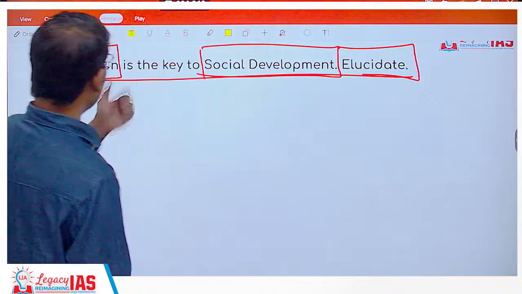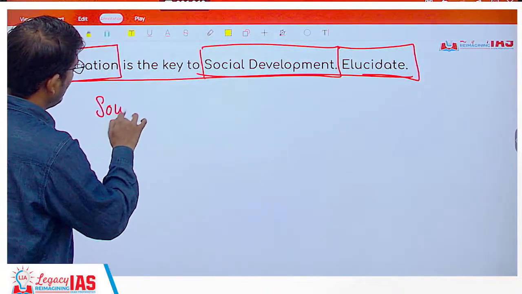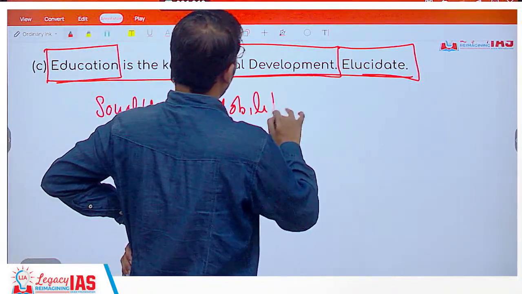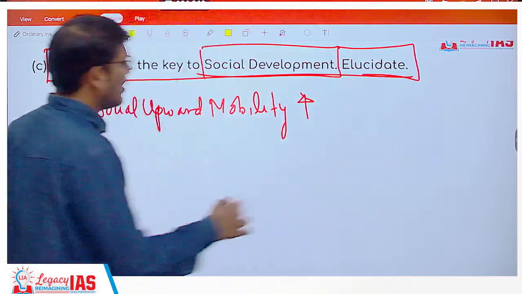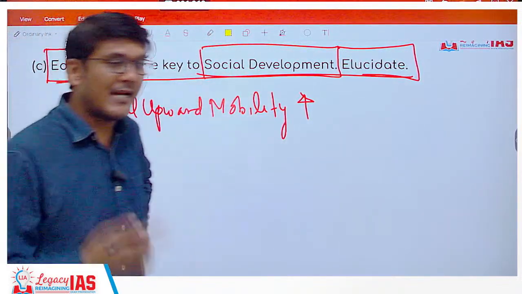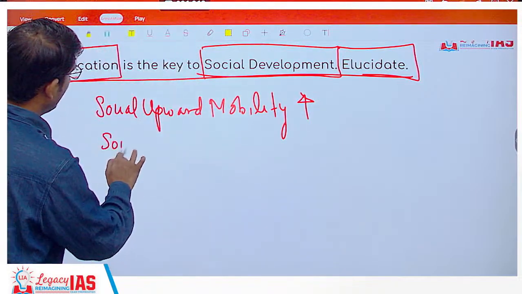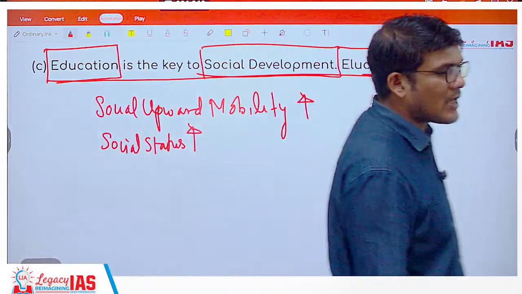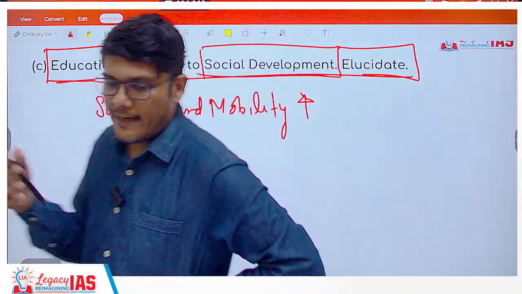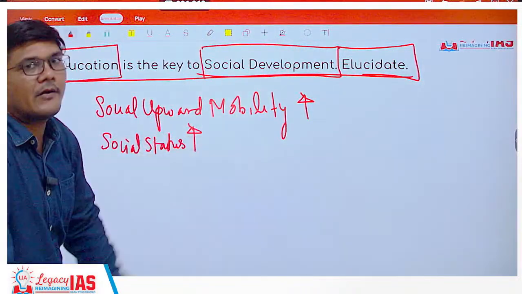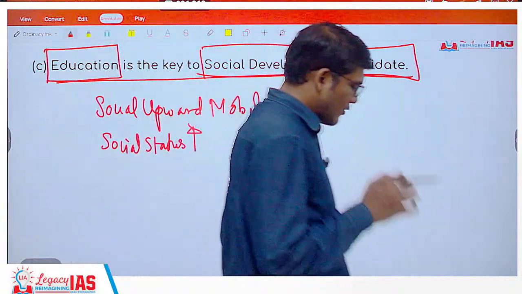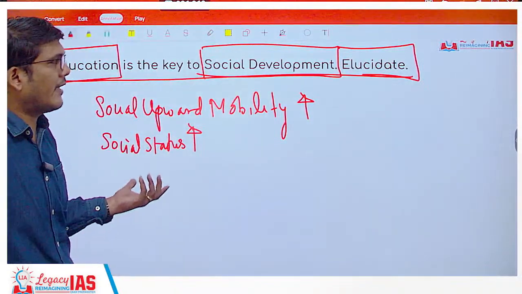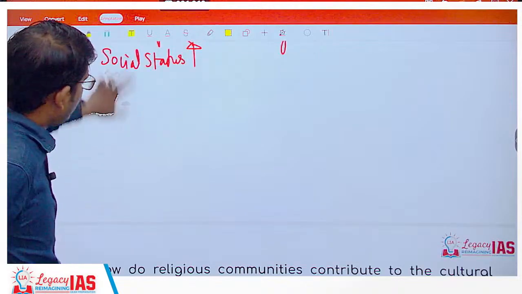So if education is there, education will lead to social upward mobility, and this mobility does not happen only for the individual who is educated, but for the entire family and the community. Social status will increase, right, of the entire community, and all can be uplifted if people in their community are getting educated. So this is how the social development will take place. However, this development is still very uneven because of uneven access to education, which can be addressed with the likes of right to education, etc.